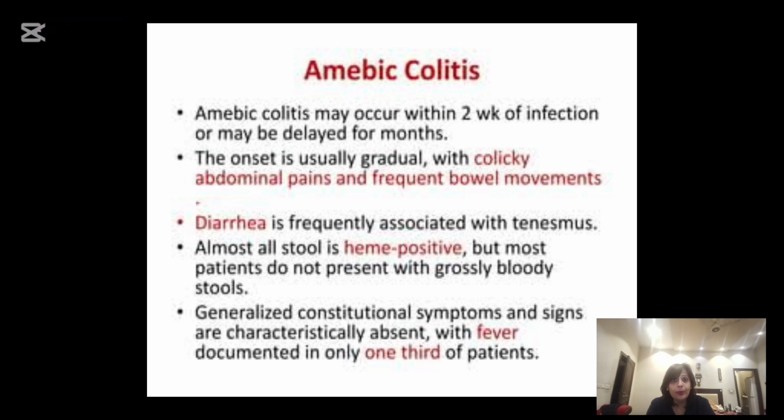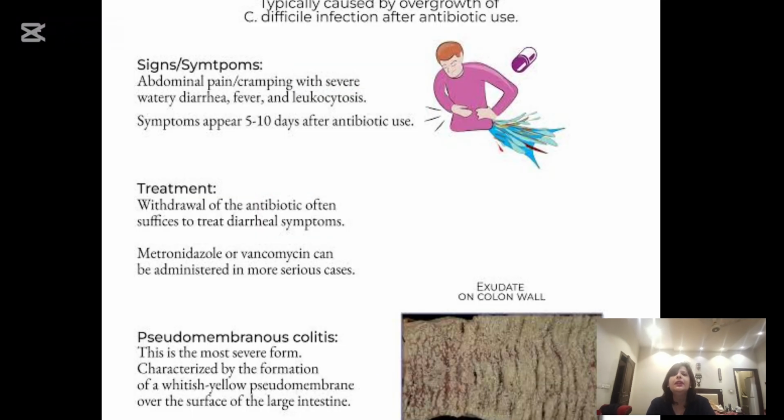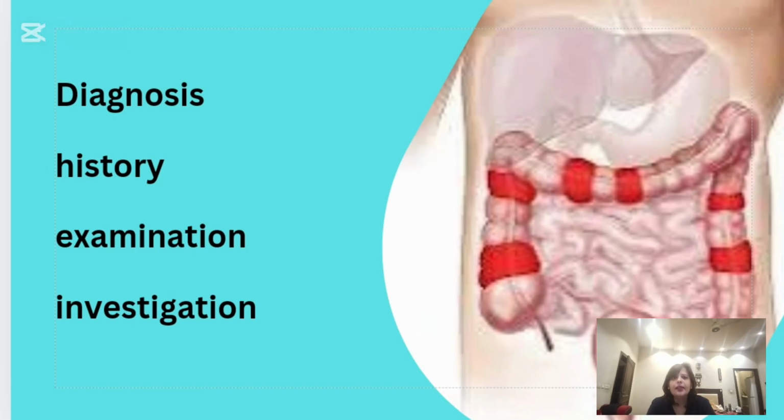Then after that comes pseudomembranous colitis. There will be a history of prolonged use of antibiotics for some other illness, like cephalosporins, or there might be prolonged use of PPI that might lead to the diarrhea of pseudomembranous colitis. Then after that, microscopic colitis, again a non-specific colitis which is caused by excessive use of PPI.